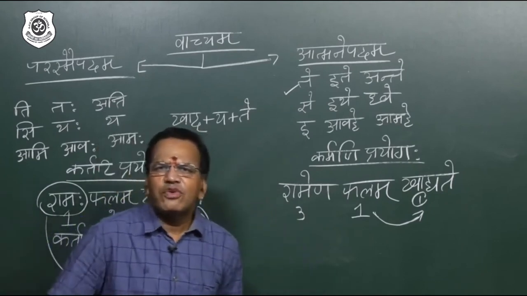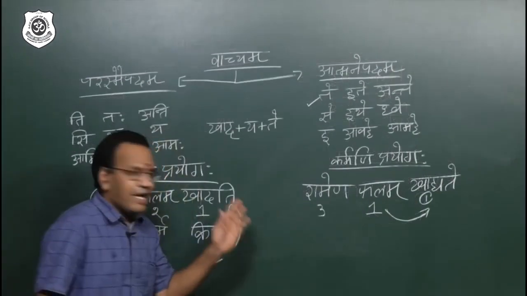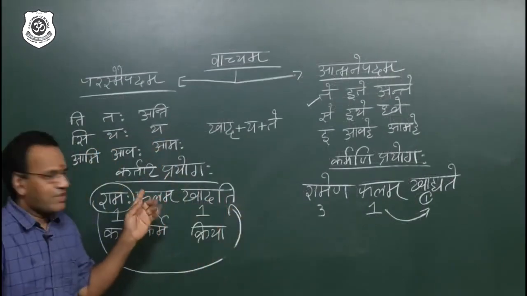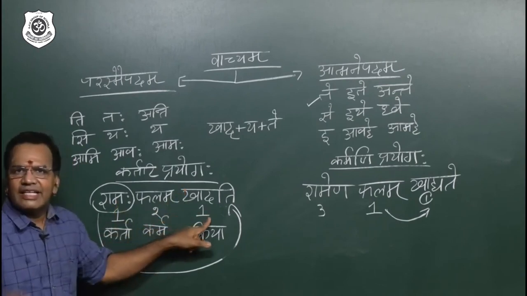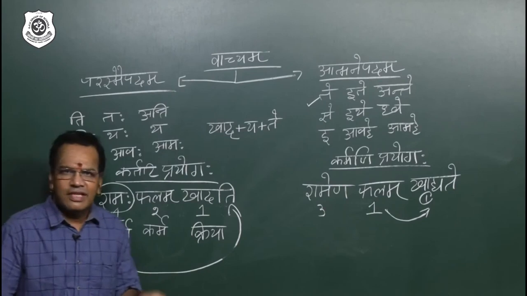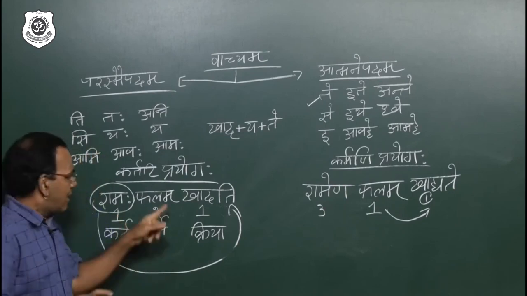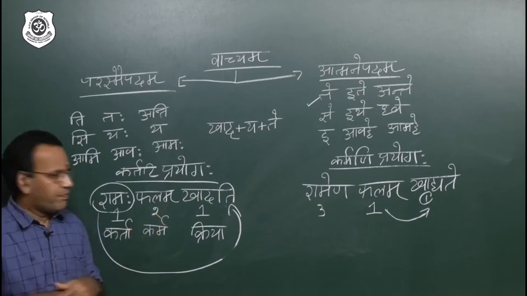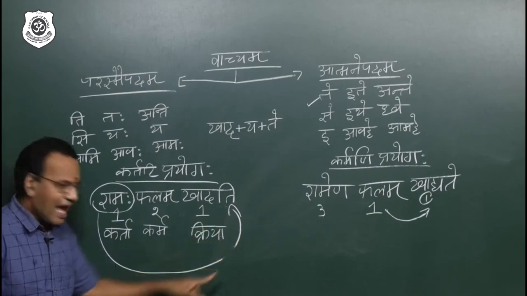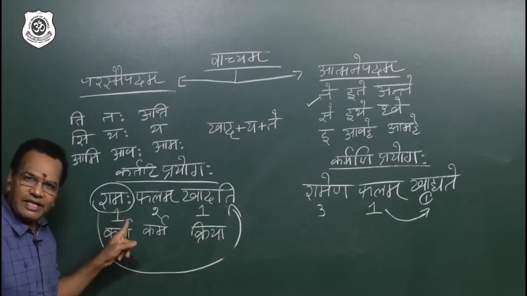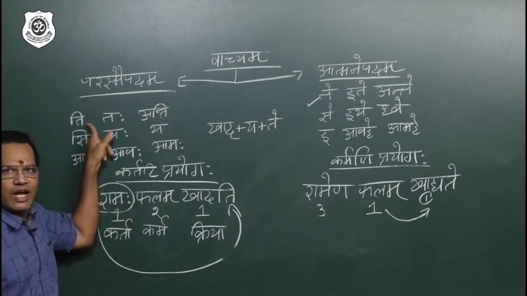I am just giving you 2 seconds. Focus. When I wrote active voice, kartari prayoga, I wrote Ramaha phalam khadati. Ram is eating fruit. Now here what happened? Ramaha is the karta, subject. Phalam is object, karma. Khadati is the verb. This verb reacted according to Rama. Am I right? Because Rama is third person singular, so I use this formula.